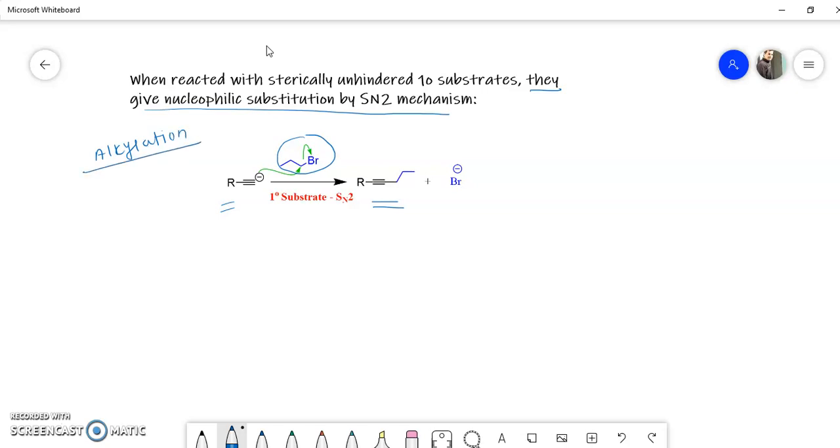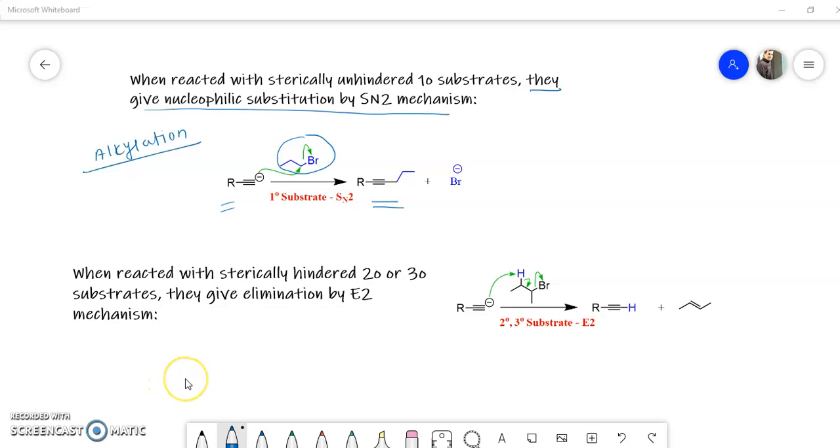This is just an SN2 reaction, but if we use a sterically hindered substrate, then instead of nucleophilic substitution, an elimination reaction occurs. Here, instead of a primary alkyl halide, if we take a secondary or tertiary alkyl halide, then instead of nucleophilic substitution, it gives the elimination reaction. In this case it acts as a base, and we get the elimination product.